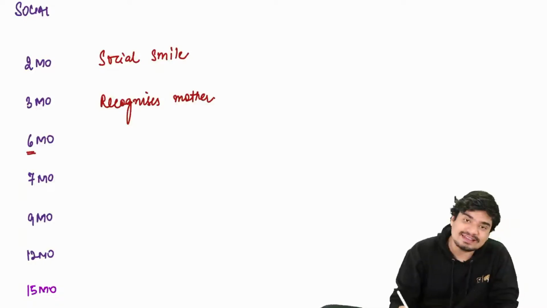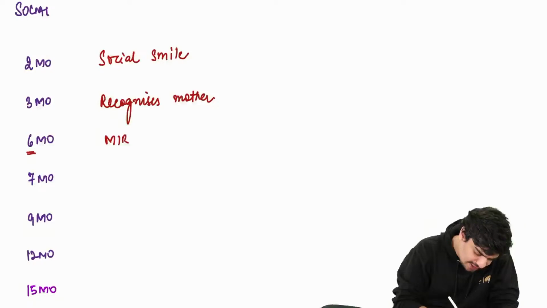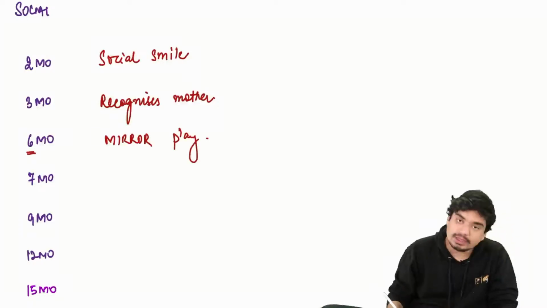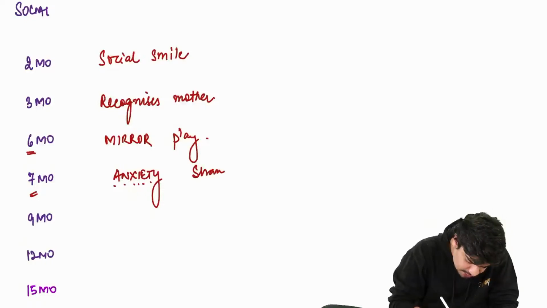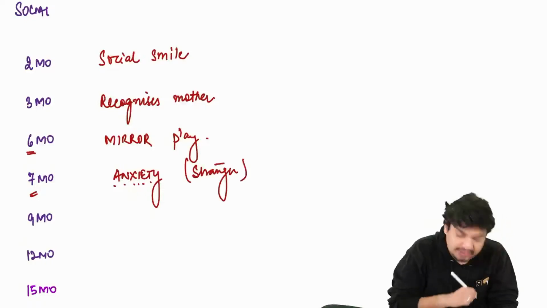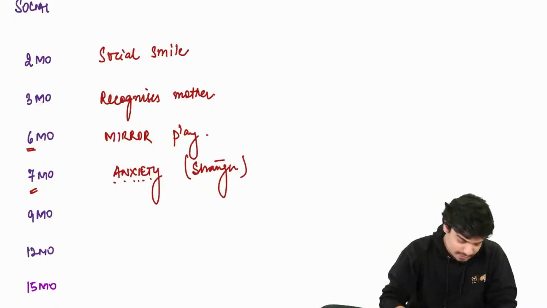At 6 months, 6 has 6 in it. Mirror also has 6 letters in it. So mirror play. 7 has 7 in it. Anxiety also has 7 letters in it. So stranger anxiety will come at 7 months.